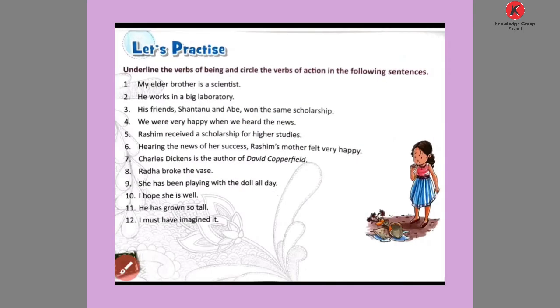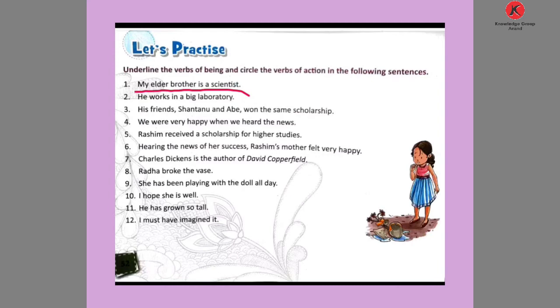Let's see the exercise. Here, underline the verb of being and circle the verb of action in the following sentences. Here are given 12 sentences. See the first sentence: My elder brother is a scientist.